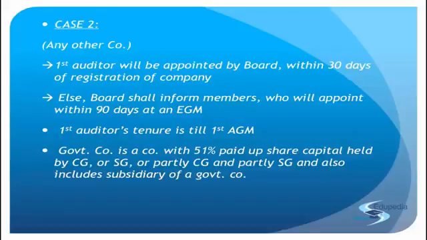So when you go ahead to write an answer to any such question, first you will quote what section 139 has to say, right? That 139 subsection 6 says that, in the case of a company, the first auditor will be appointed by the directors within 30 days from the registration of the company. If they're not able to do so, they'll pass on the case to the members, and they will appoint an auditor within the next 90 days, right?